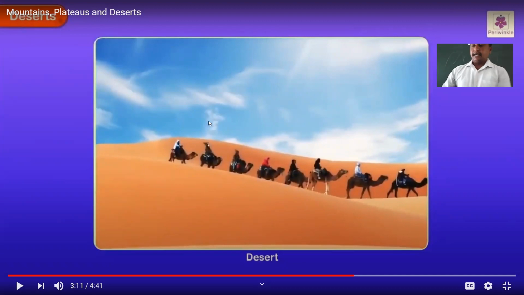Dear students, as you know, is it possible to grow any plants in the desert? Look at the image over there. Yes, a desert is a barren area of land. It is completely barren. You cannot find any vegetation over there. Am I right? It gets little or no rainfall at all.